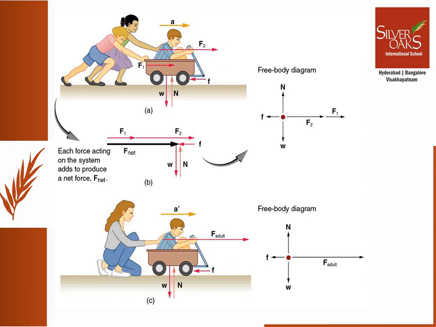Now the two forces F1 and F2 exerted by the other two girls are external forces. These different forces exerted by the two girls on the same mass produce different accelerations. As you can see in figure A, a smaller net force produces a smaller acceleration, and in figure C, a larger net force produces a larger acceleration.